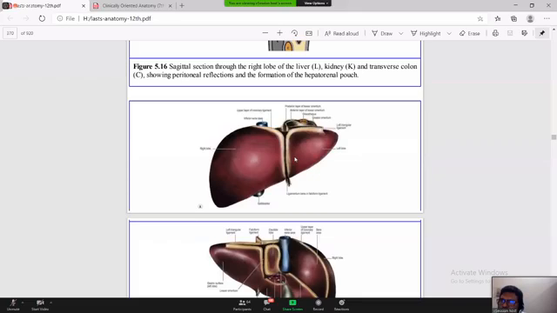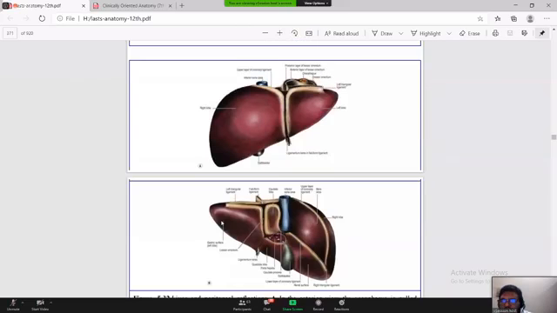Right? Okay, fine. And there are some impressions of these on the liver, on the inferior visceral surface, and altogether these inferior surfaces and posterior surface are called what? They are called the visceral surface.